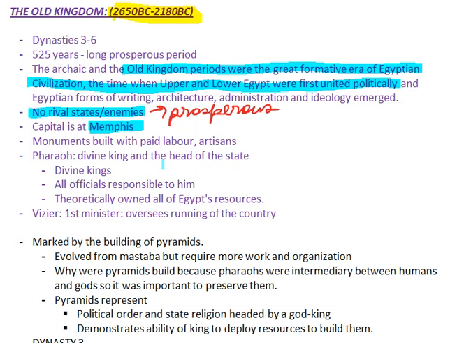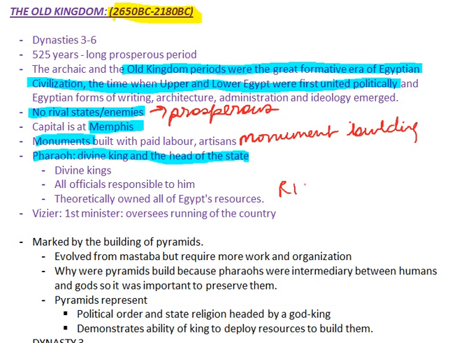Monuments are built with paid labor, artisans. So there's monument building. That's another important feature. Monument building flourished. And what kind of monuments are we talking about? Pyramids. Now, the concept of pharaoh arises here. The pharaoh is a divine king and the head of the state. All officials are responsible to him, and theoretically, the pharaoh owns all of Egypt's resources. So the pharaoh is a rich guy.